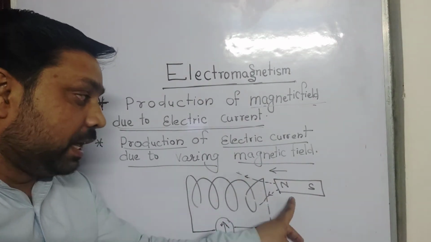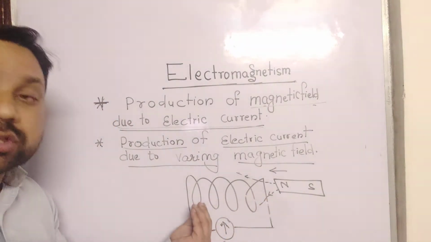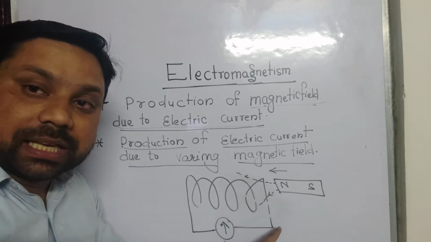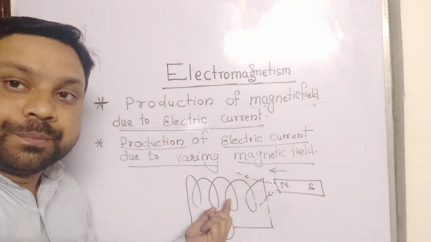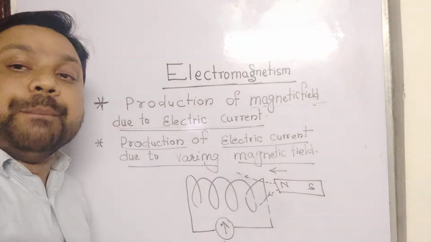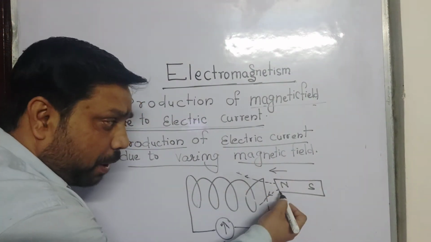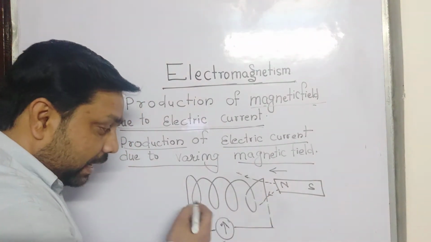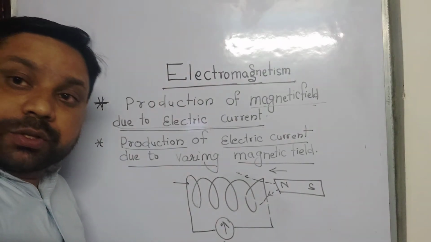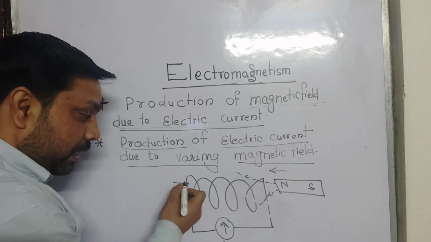It proves that when the magnet goes towards the solenoid, the number of magnetic field lines in the solenoid increases. So in this coil a current is produced.